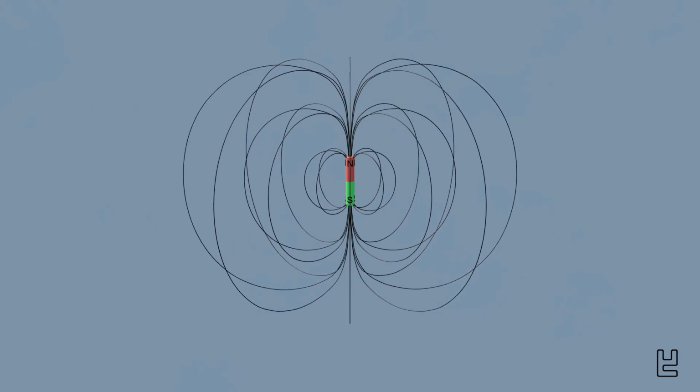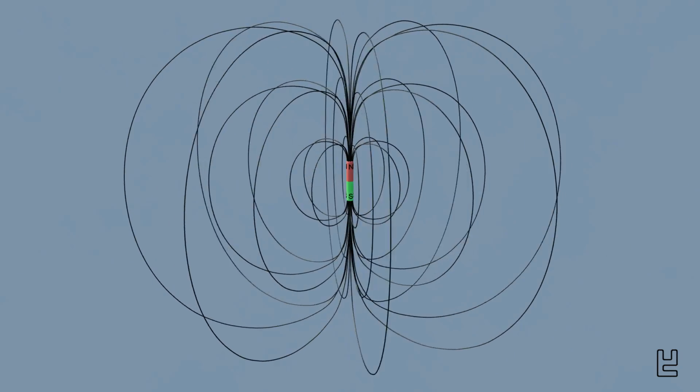A bar magnet, as it is shown here, is called a magnetic dipole. It is called dipole because it has two poles, a north and a south pole. The two magnetic poles are normally marked with colors, with the north pole colored red and the south pole colored green.